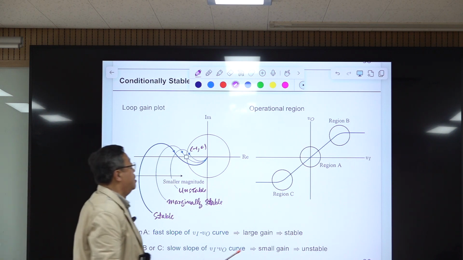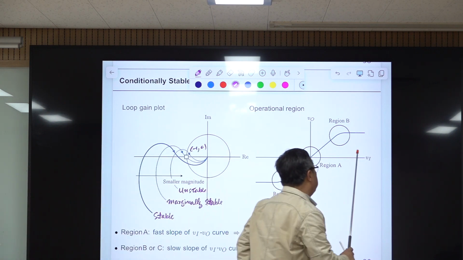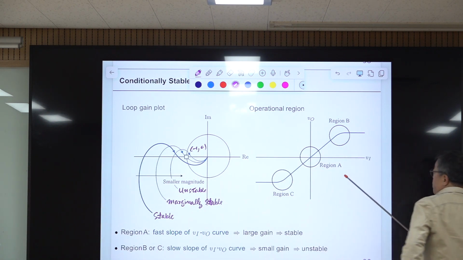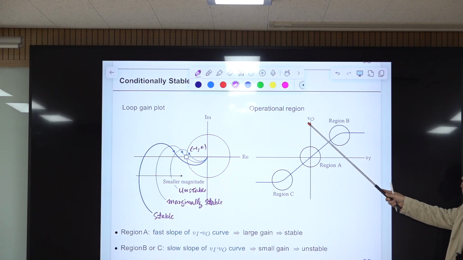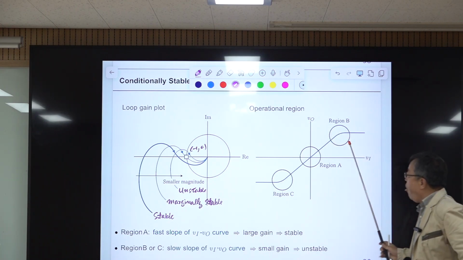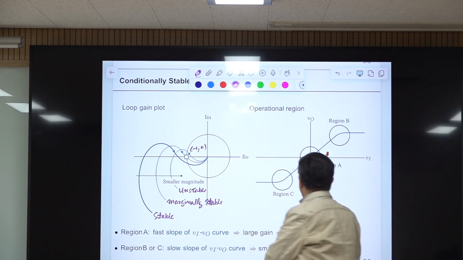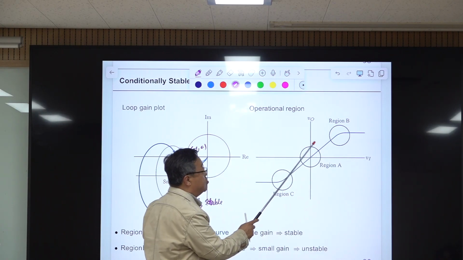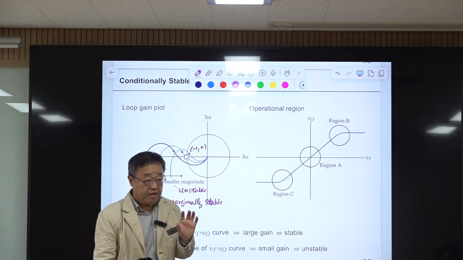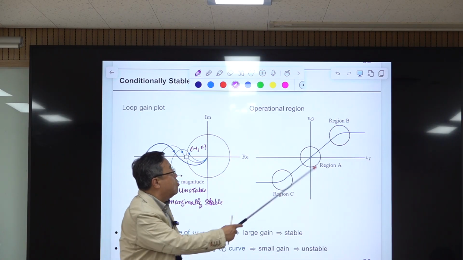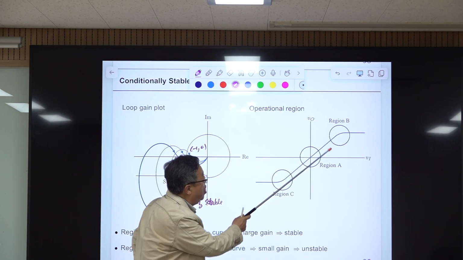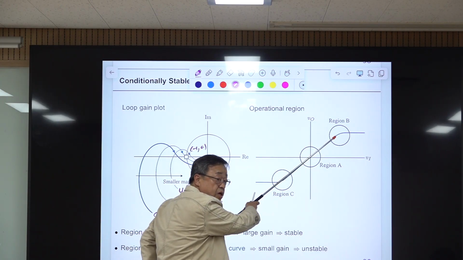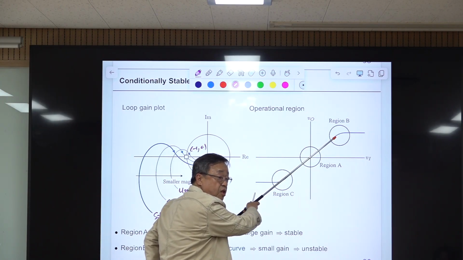This is the gain curve for some amplifier you employed in the feedback path. This is the input of your amplifier, and this is the output of the amplifier. This is a curve between them, right? Then what does the slope of this curve mean? It is the feedback gain. Originally the operating point was desired in this region, and you have a relatively large slope here. Then gain is sufficiently large.